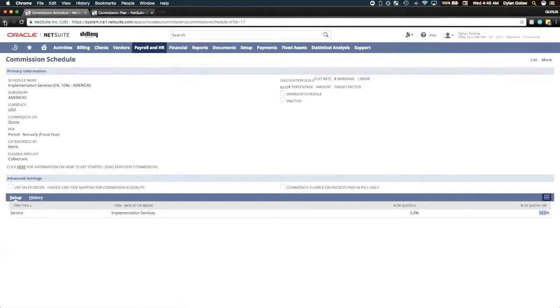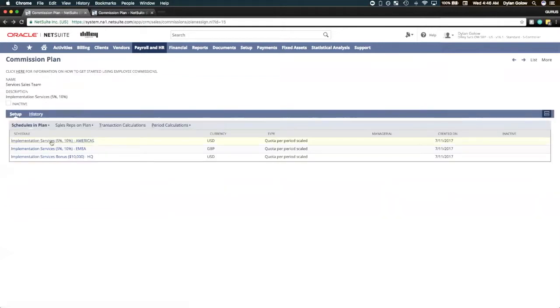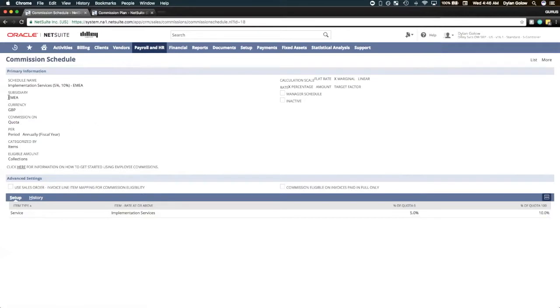Now let's review our other schedules. For EMEA, this is essentially the exact same schedule, but instead we're reading from all transactions beneath EMEA with the base currency of the British pound. The rates are the same, the thresholds are the same.